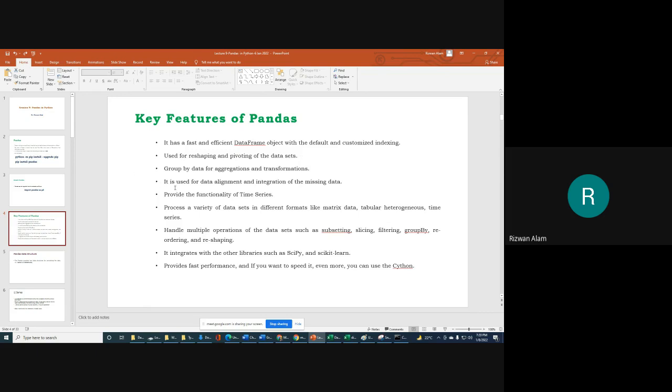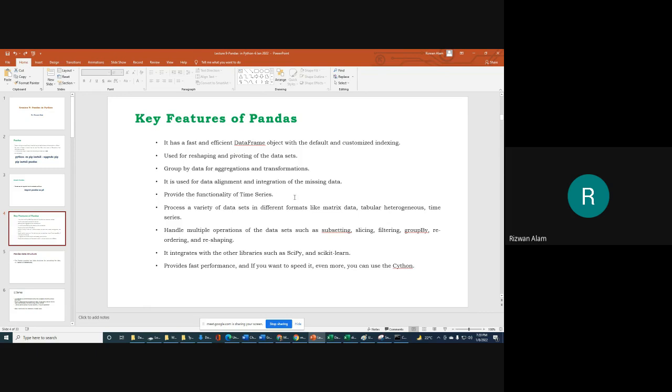Okay. So it is used for data alignment and integration of the missing data. That is a common problem: if you store or get some data, it may be possible that for a few cells you will not have any value. For example, if you have student data and for some students marks are not available, that we will call missing data. So if marks or some value is not available, that is the problem. That also we can handle here properly, and it provides the functionality of time series.